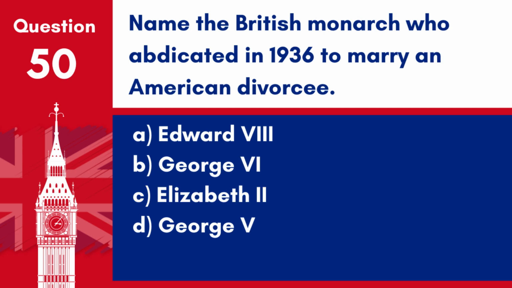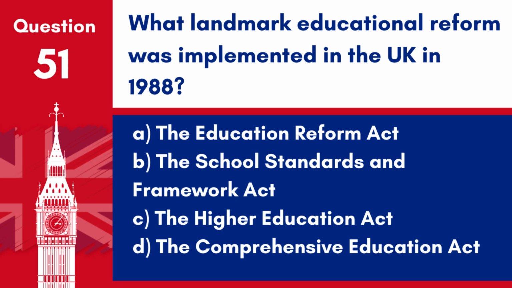Question 50. Name the British monarch who abdicated in 1936 to marry an American divorcee. A. Edward VIII. B. George VI. C. Elizabeth II. D. George V. Answer A. Edward VIII. King Edward VIII abdicated the throne in 1936 to marry Wallis Simpson, an American divorcee, which was considered unacceptable to the governments of the United Kingdom and the Dominions.